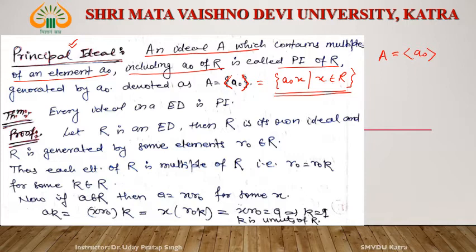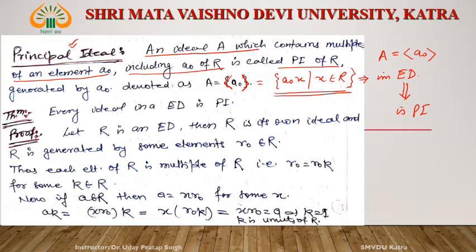Now we already discussed in our previous class, lecture number 27, that this type of set is an ideal in ED. It means every ideal in ED is a principal ideal.